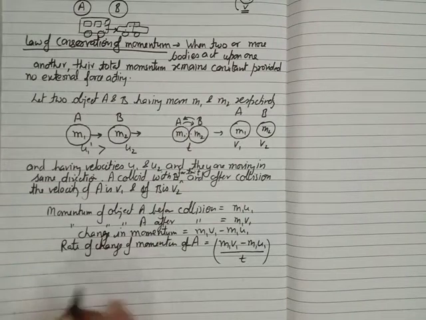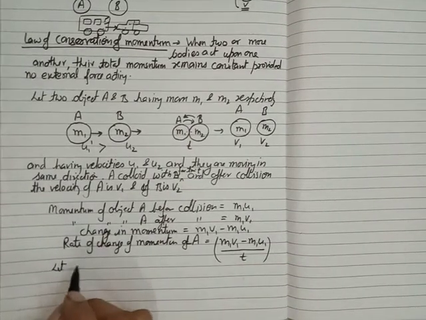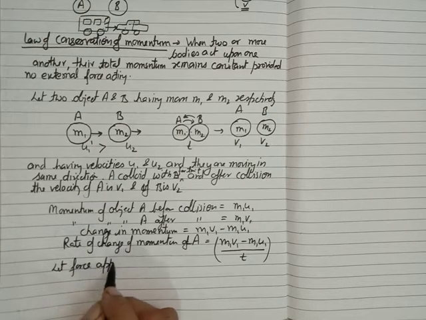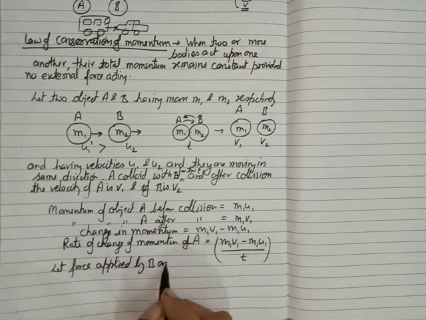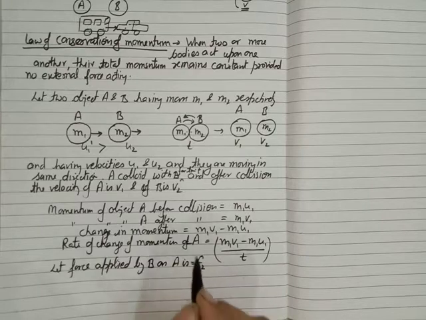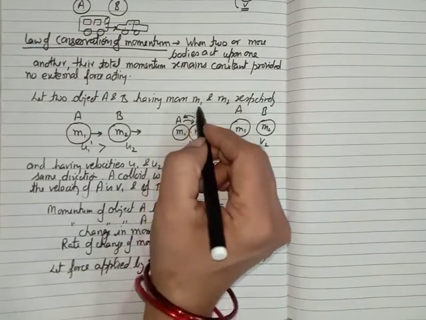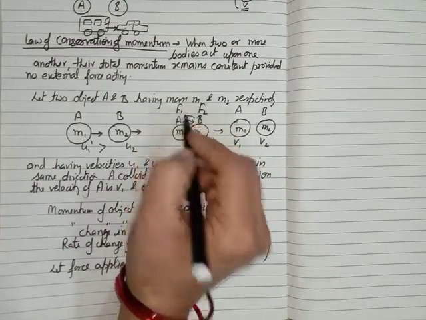So let the force applied by B on A be F2. I am saying that B applies the force on A, that is F2, and the force that A applies on B is F1.